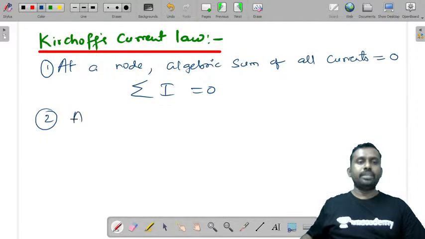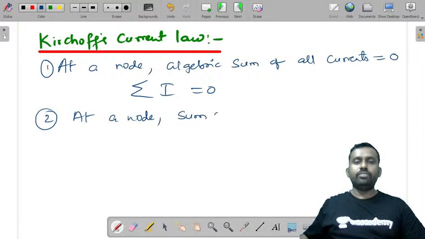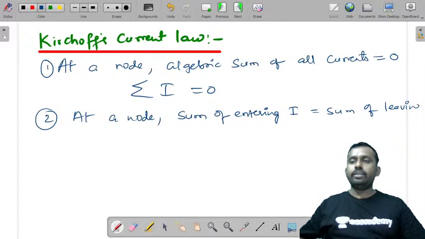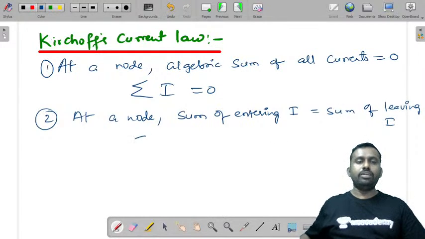You can also state it as: at a node, the sum of entering currents is equal to the sum of leaving currents, or the sum of I entering is equal to the sum of I leaving.